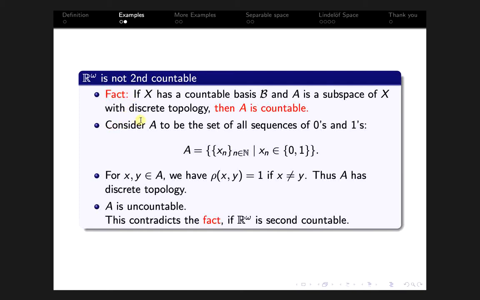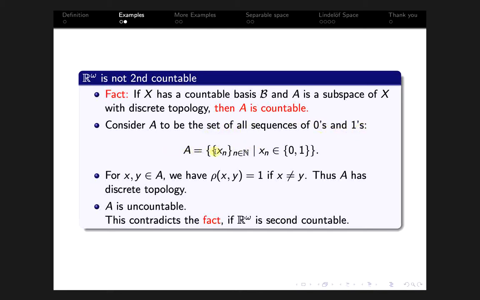Now consider the set of all sequences in R^omega with entries 0 and 1.